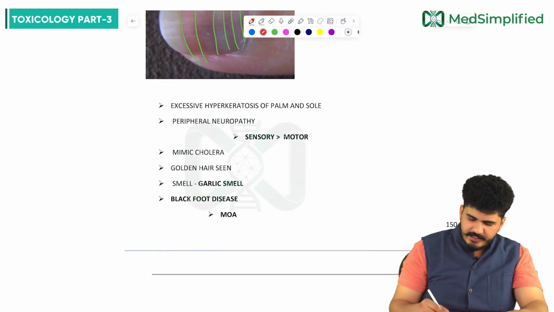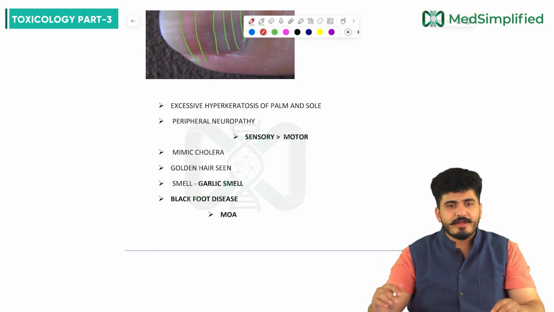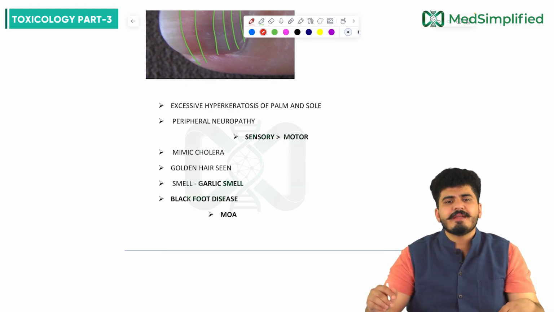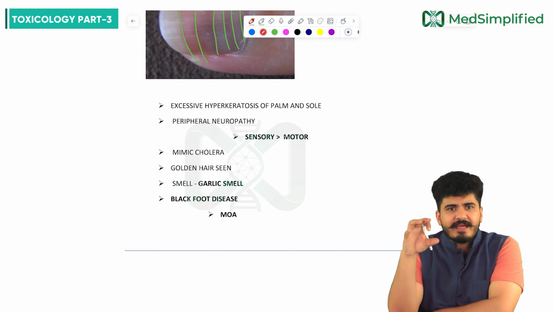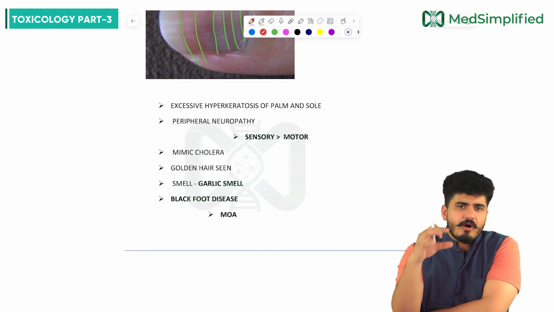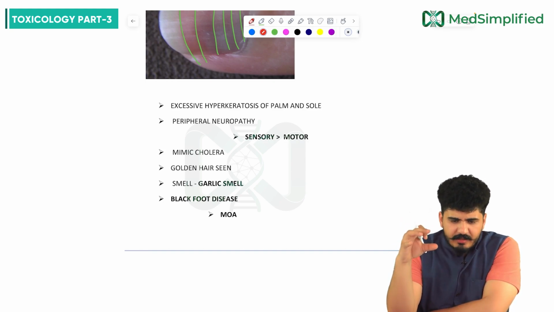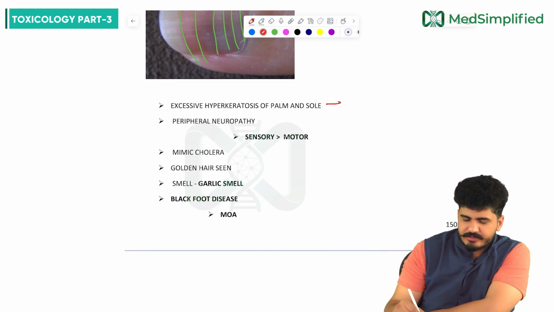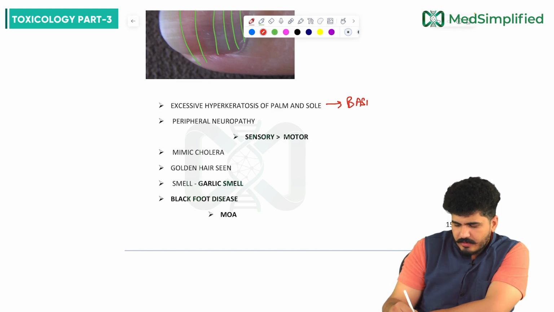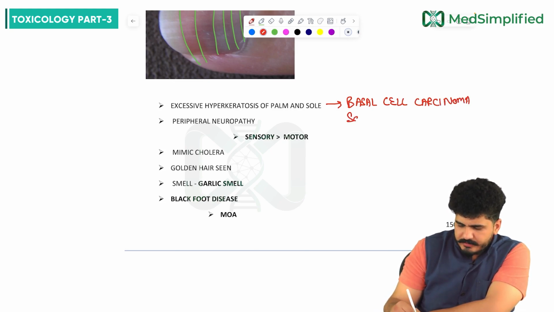Then you are going to see excessive hyperkeratosis of the palms and soles. This excessive hyperkeratosis, deposition of more keratin, will make the skin more prone to diseases like basal cell carcinoma or squamous cell carcinoma.